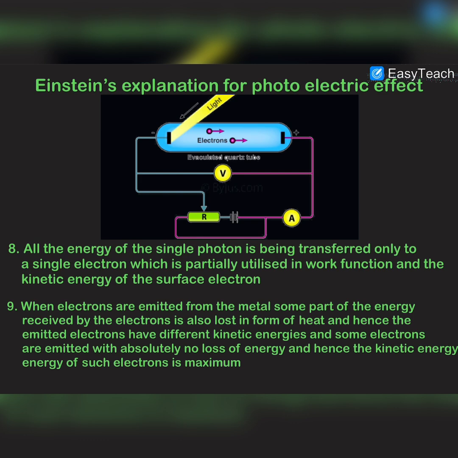Hence the emitted electrons have different kinetic energies, and some of the emitted electrons have no loss of energy, and hence their kinetic energy is maximum. This point has also been discussed.